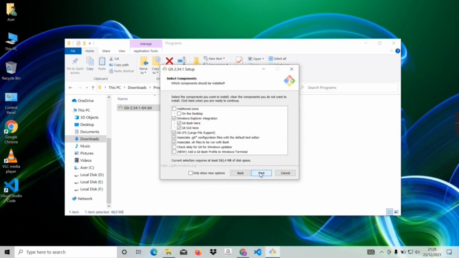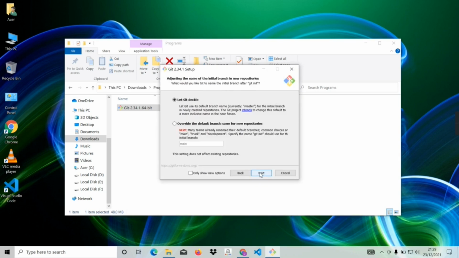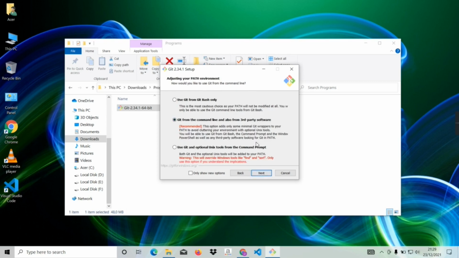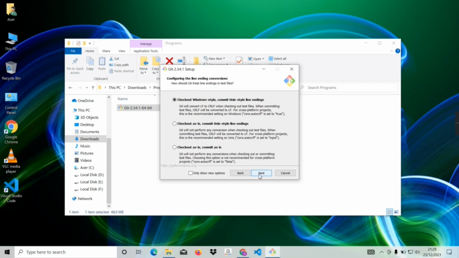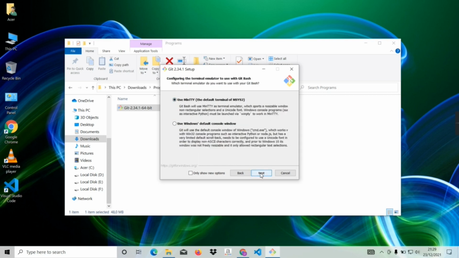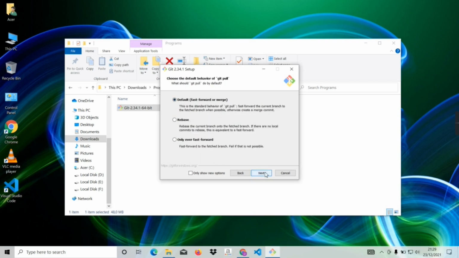Now from this window we will click on next, and then next. By default everything is selected, so here we just have to click on next to install.